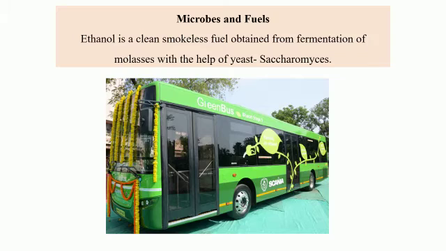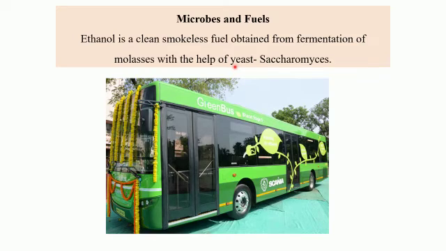Ethanol is a clean and smokeless fuel obtained from fermentation of molasses with the help of yeast Saccharomyces. Wherever there are sugar factories, after the extraction of the sugar juice, whatever is left out is called molasses. So this molasses is in turn fermented using Saccharomyces yeast to obtain ethanol.